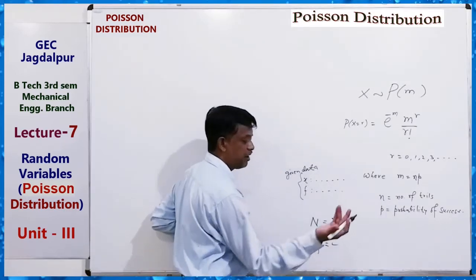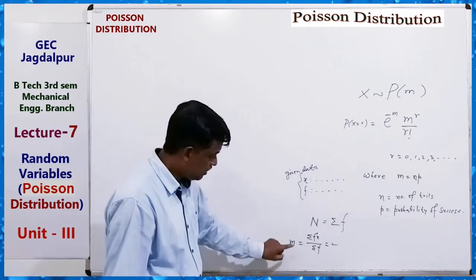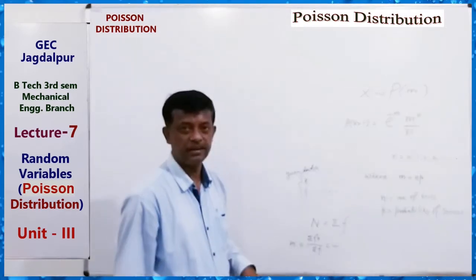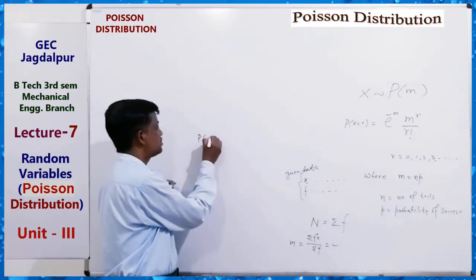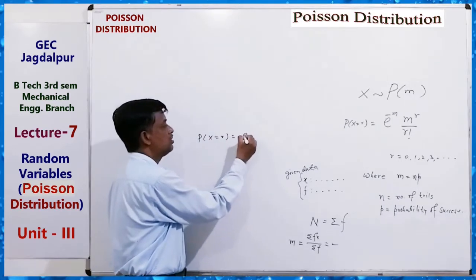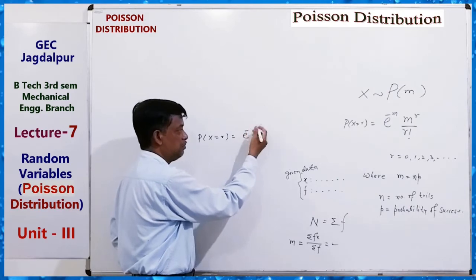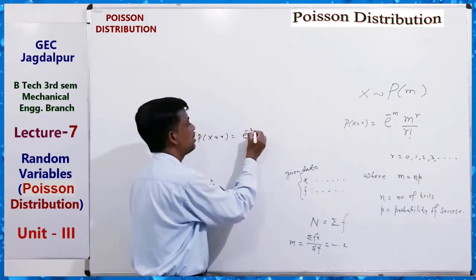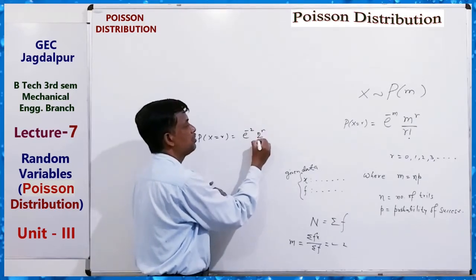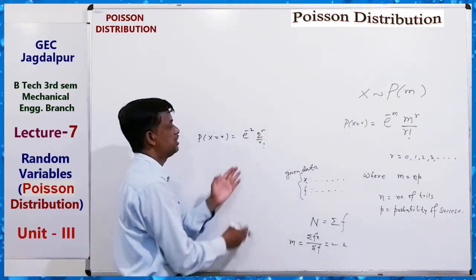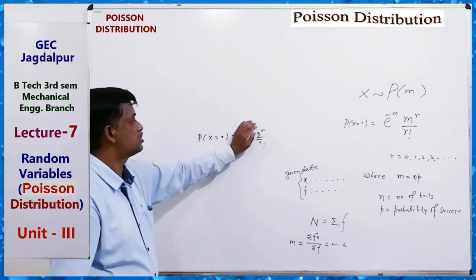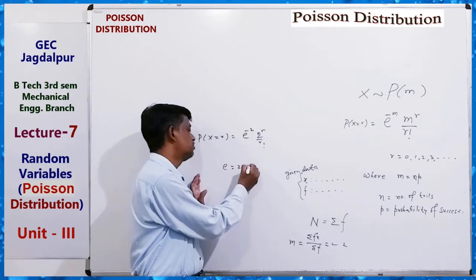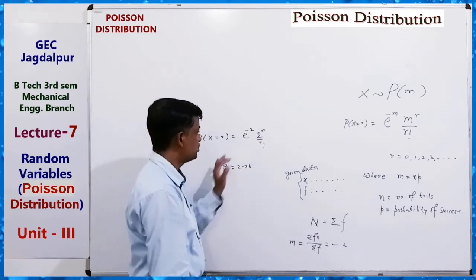After finding m, P(X equals r) is e to the power minus m, m to the power r upon r factorial. Suppose for example m is 2, then we get e to the power minus 2, 2 to the power r upon r factorial. We know the value of e is about 2.78.